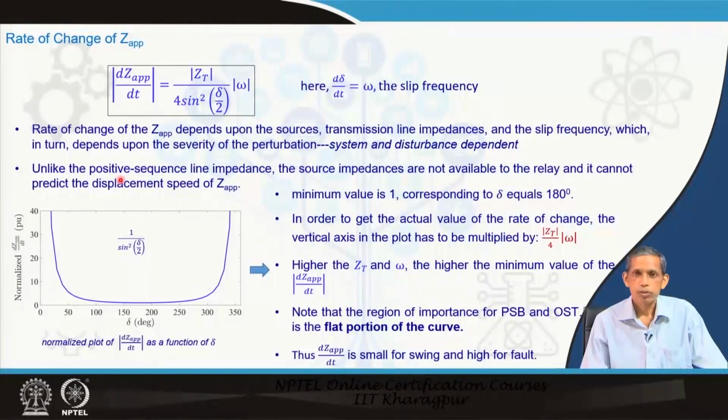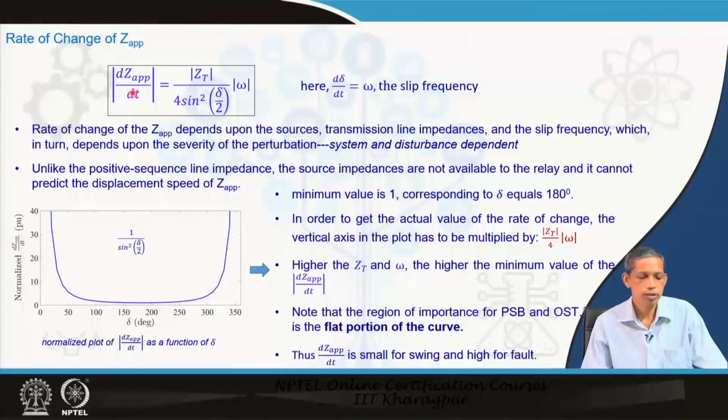Now, unlike the positive sequence impedance of the line, that is line parameters, the source parameter at a time is generally not known to the relay, because that is also varying, and that too, the other end source parameters also. Therefore, this Z apparent prediction during the swing is not possible in general for a distance relay.